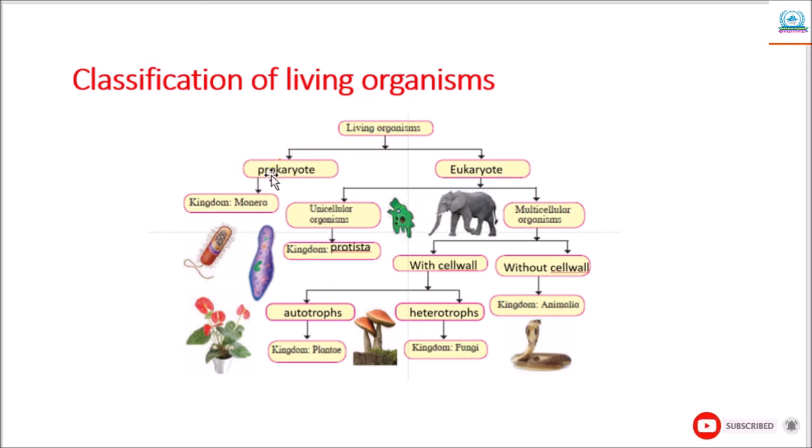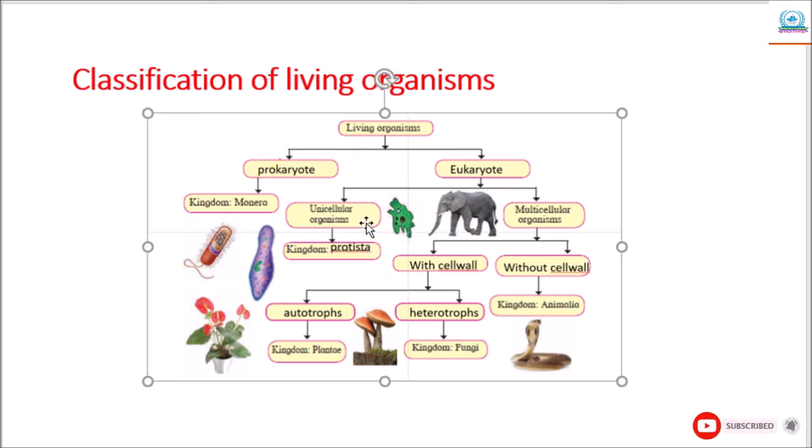Prokaryotes include the kingdom Monera, in which the examples you can see are bacteria, etc. Eukaryotes are classified into unicellular organisms and multicellular organisms. Unicellular organisms include kingdom Protista. The examples of Protista are amoeba, paramecium, etc.